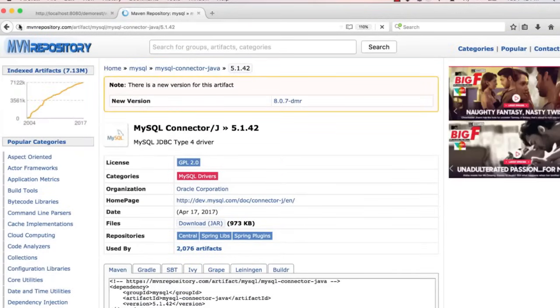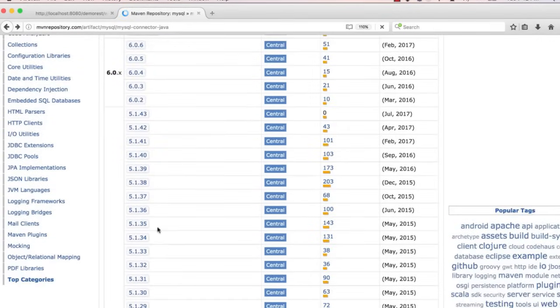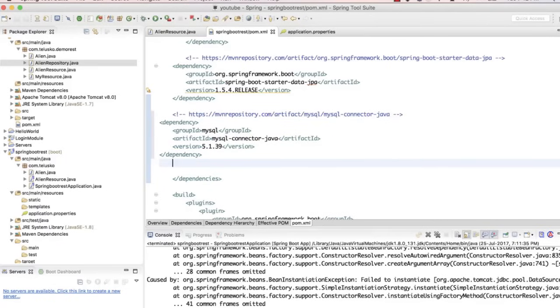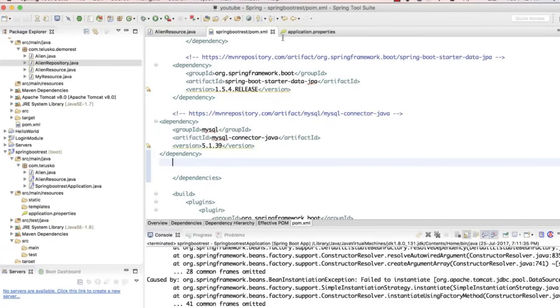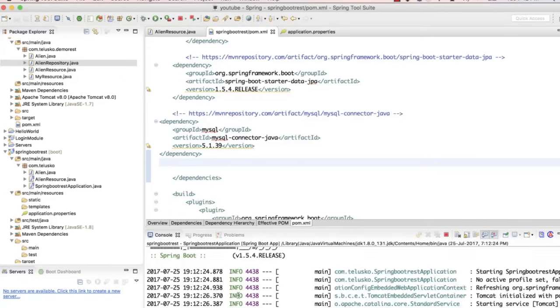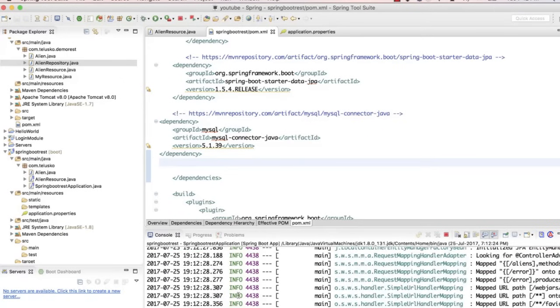I will say I want version 5.1.39, or any version which you like. Okay, we have added the MySQL dependency as well. Let's restart the application now. It should work. And you can see there's no error, right? There's no error now. But again, it will not work from the database because we are not fetching from the database.